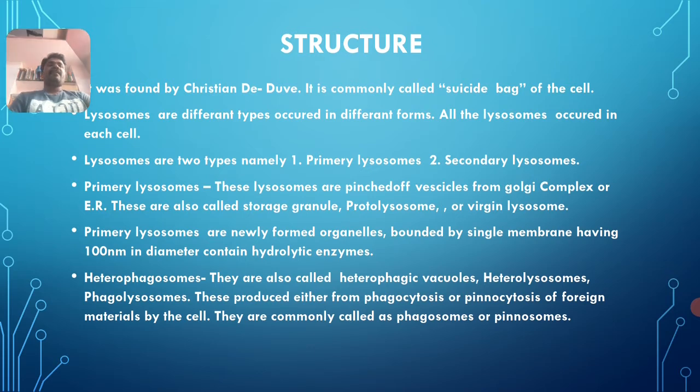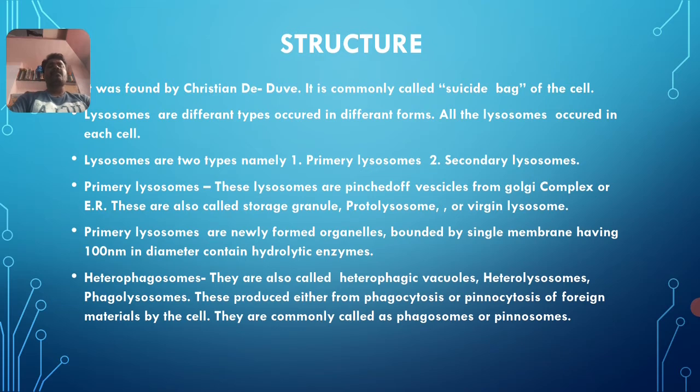Or there may be another cell organelle, the endoplasmic reticulum, which also consists of 3 components. In that also some vesicles are formed. Those vesicles are nothing but primary lysosomes. Primary lysosomes are pinched off vesicles from the Golgi complex or endoplasmic reticulum. These are also called storage granules. The other names of the primary lysosome are storage granule, protolysosome, or virgin lysosome.